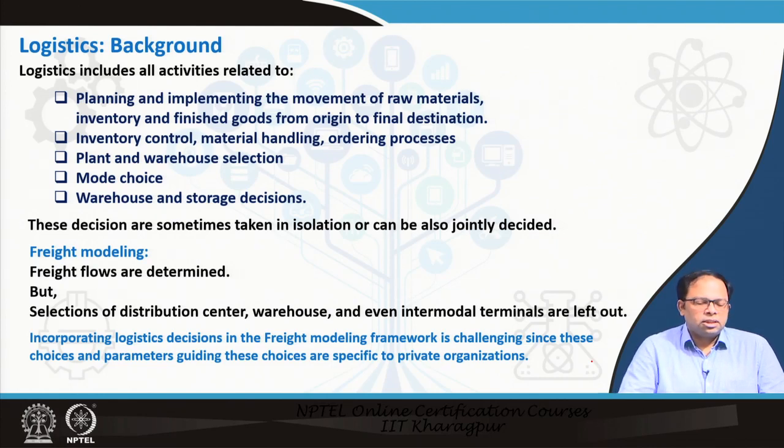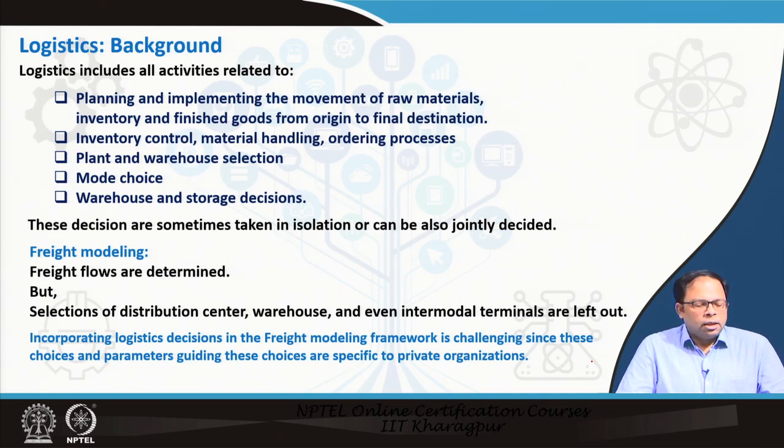Sometimes all the decisions that we just talked about could be individual decisions, or they could be decisions that are jointly taken. For example, the choice of mode and the choice of storage location may be linked, or the amount of inventory that I am going to move and the kind of mode that I am going to use is also linked. So, this could also be joint choices, as we have discussed in earlier lectures, that we can take individual decisions on certain aspects, or we can have joint decisions between multiple aspects which influence each other.